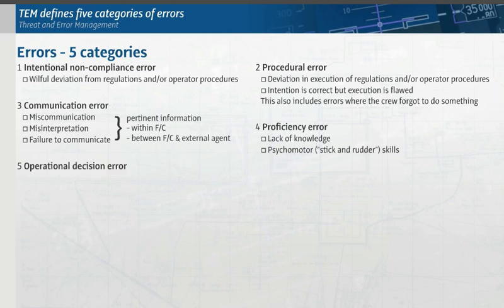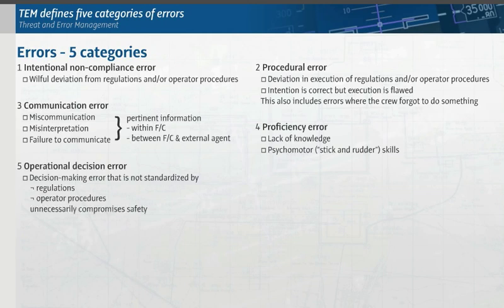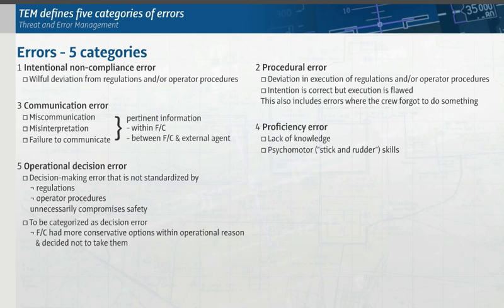Operational decision error: a decision-making error that is not standardized by regulations or operator procedures and, as such, unnecessarily compromises safety. In order to be categorized as a decision error, at least one of 3 conditions must have existed. First, the crew had more conservative options within operational reason and decided not to take them.